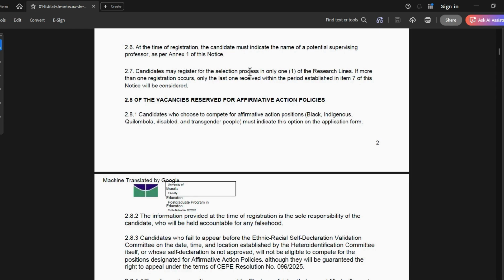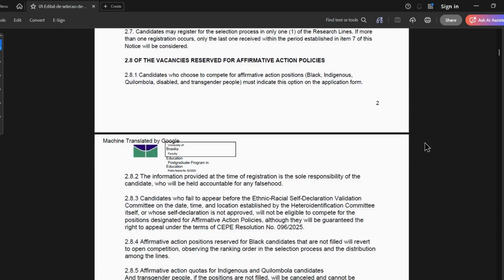Candidates may register for the selection process in only one of the research lines. If more than one registration occurred, only the last one received within the period established in item 7 of this notice will be considered. So that means you can only apply once, for one research line. You cannot apply for 2 research lines in this entire application. So you choose the one that is more in line with your research interests.